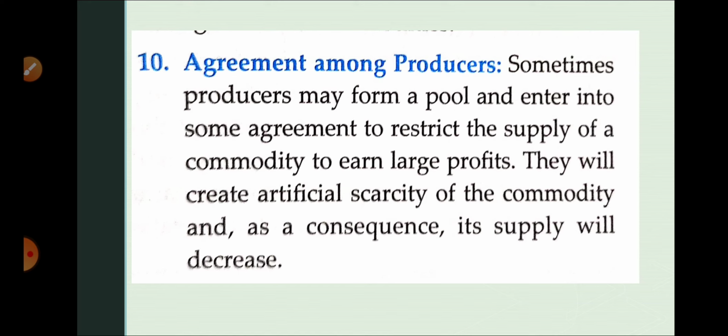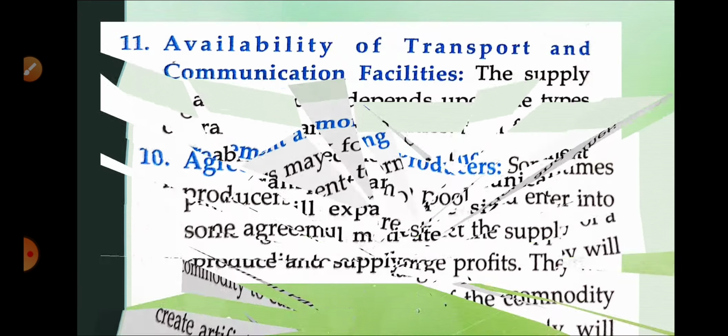So in case of agreement, they can create scarcity of that particular product. Why? By restricting the commodity, price will be high and demand will be high, and in that case they want to supply more and more. But vice versa may also be there. If they do not have any group, then individuals can supply that particular commodity in the market. So the last topic we are going to discuss is